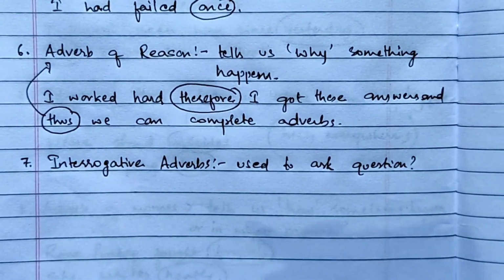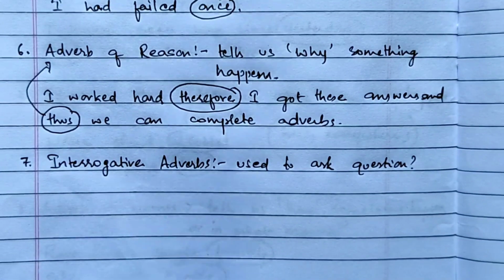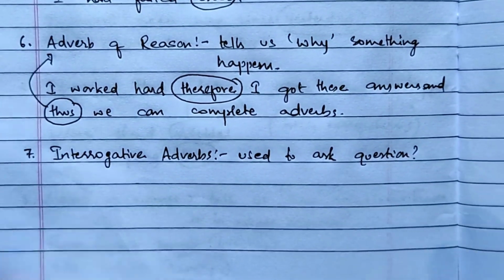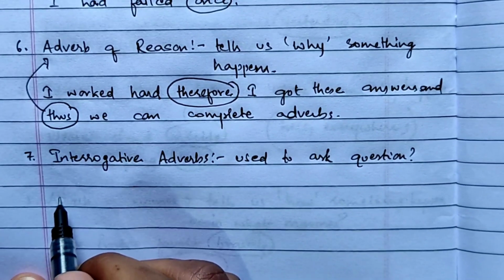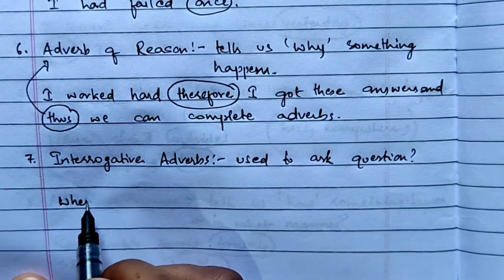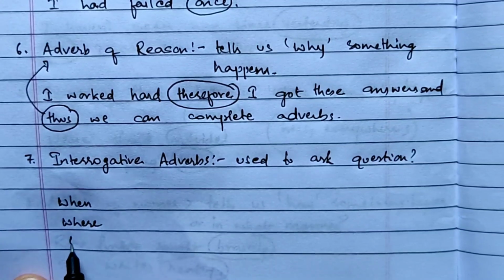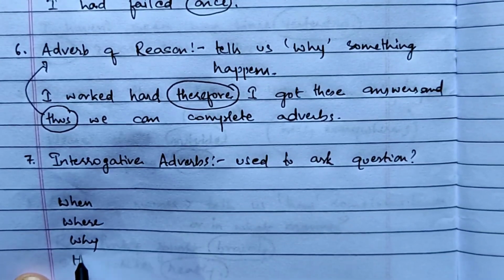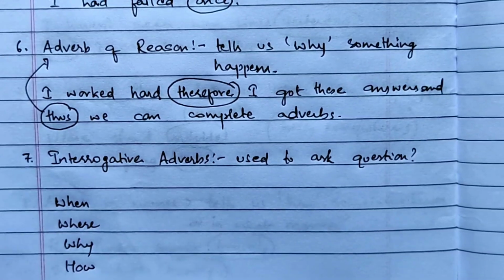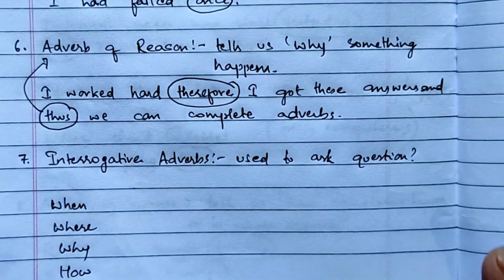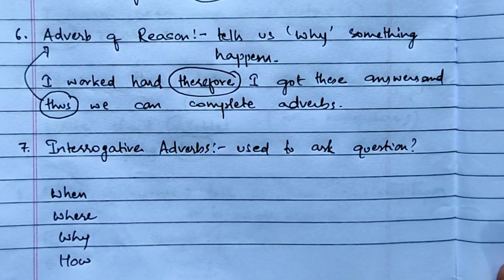Now interrogative adverbs, there are only 4 interrogative adverbs, you have to remember that, and they are when, where, why, and how. So only 4 interrogative adverbs are there. They are when, where, why, and how.